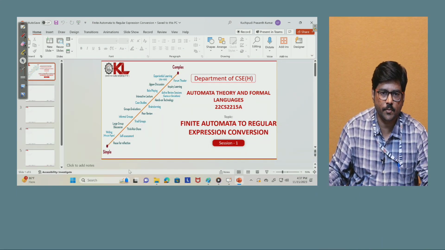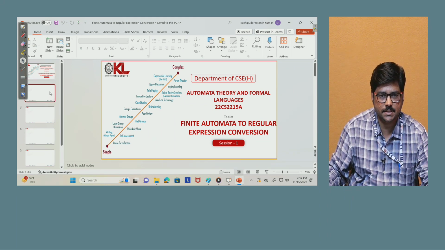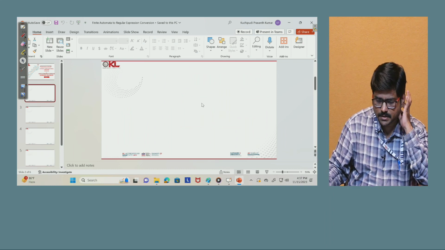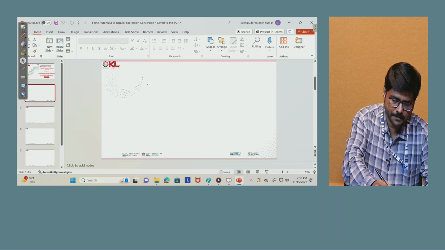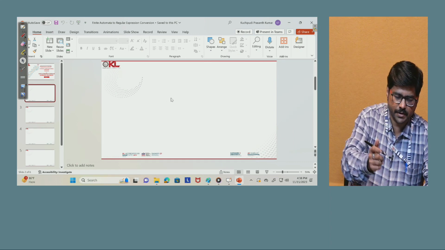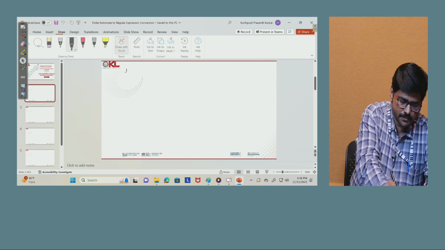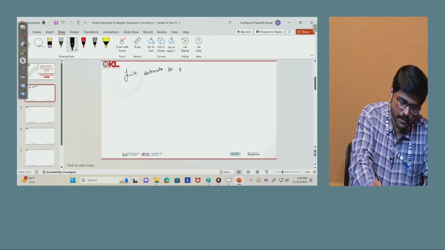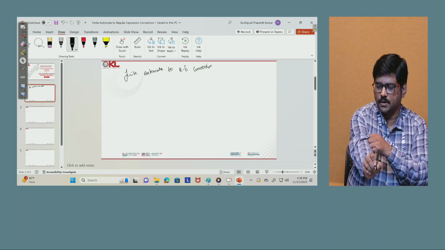Today I am going to explain finite automata to regular expression conversion using Arden's and extended Arden's theorem. Using Arden's theorem, we can write the state equations for the given DFA. So let us directly go to one problem on this finite automata to regular expression conversion. How can we convert the finite automata?